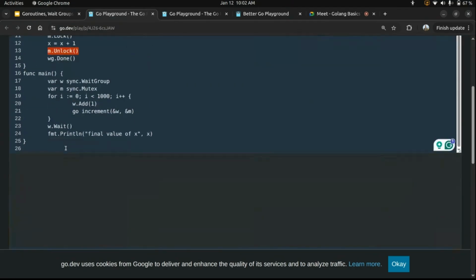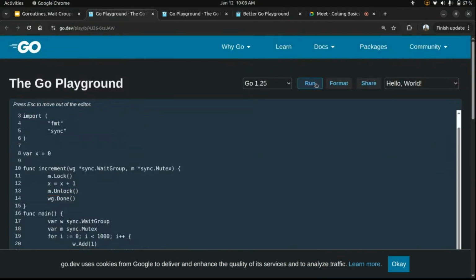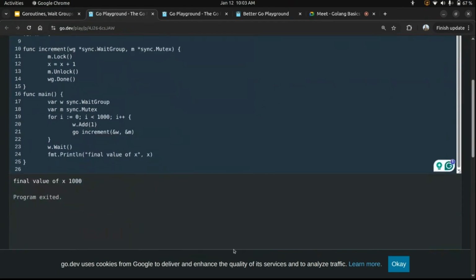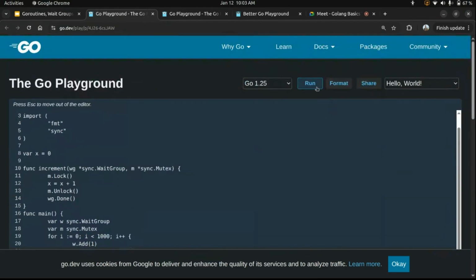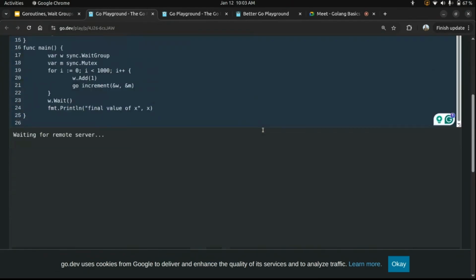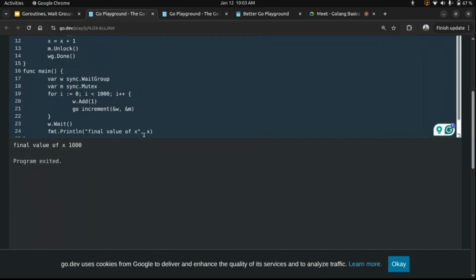So when I execute this, every time this will return 1000, because multiple goroutines will not have access at the same time. Only one goroutine will have access to the critical section. So the final value of x is 1000. If I run it any number of times, this will result in the same 1000.